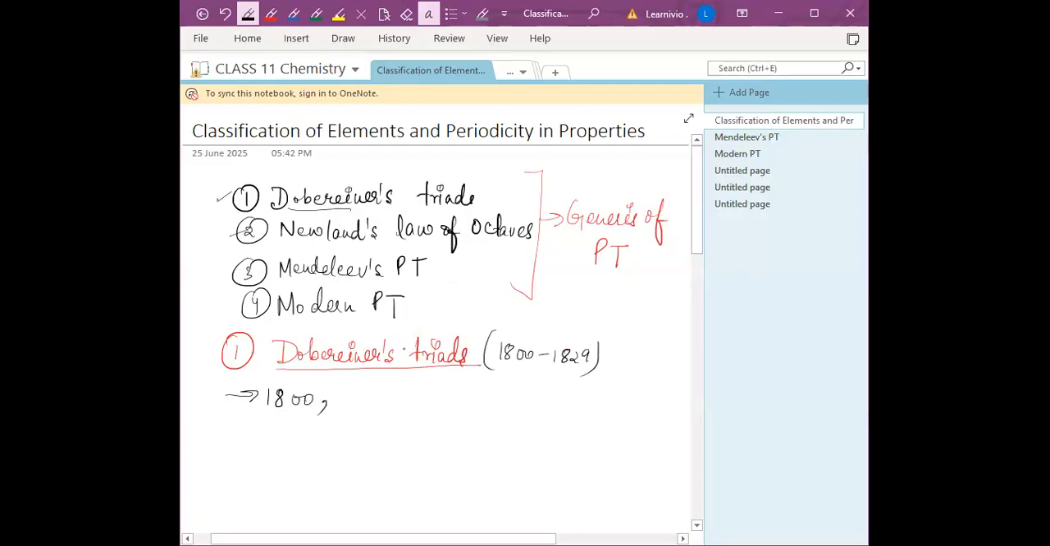Dobereiner arranged certain elements with similar properties in groups of three, right? He gave the triad. Triad means three elements. So he gave a group of three elements in such a way that the atomic mass of the middle element is just an average of the other two. See that.